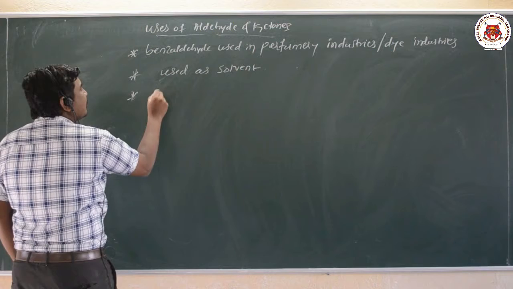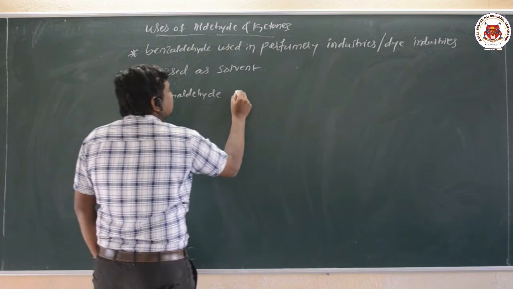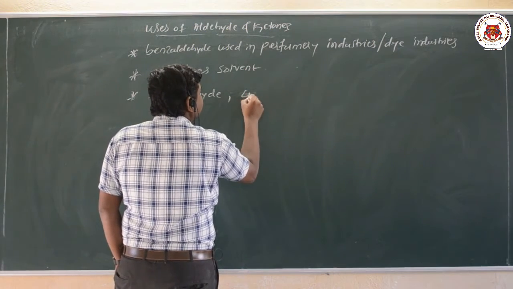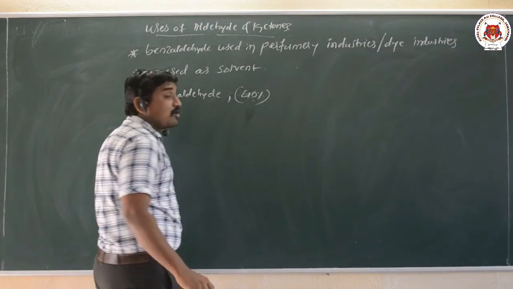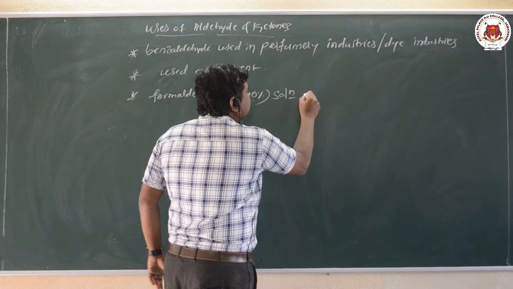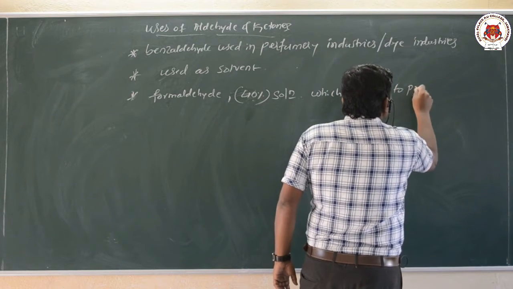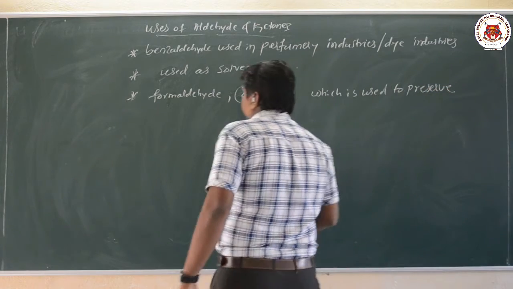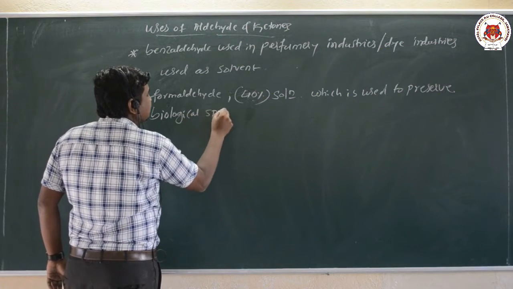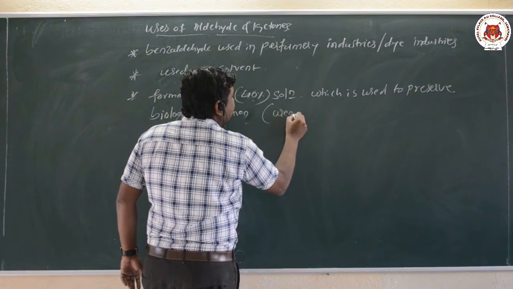Next one, formaldehyde. Generally a 40% solution of formaldehyde is well known as formalin. Formalin is used to preserve biological material or biological specimens, and it is used in urea formaldehyde resin.